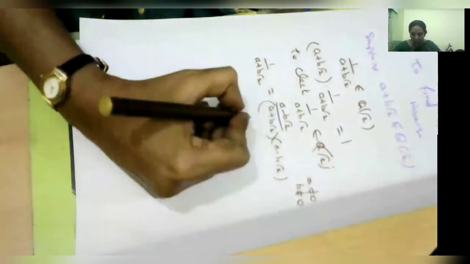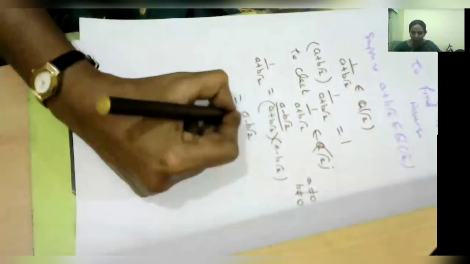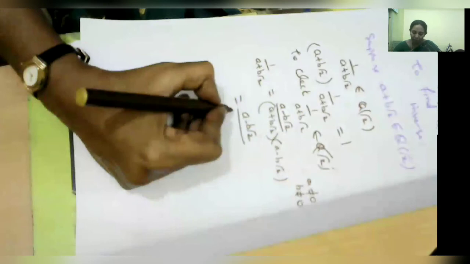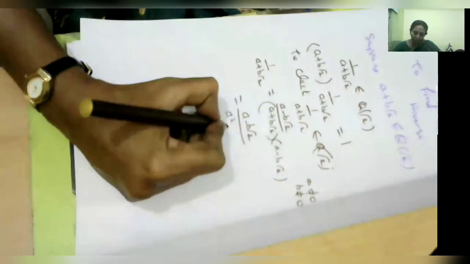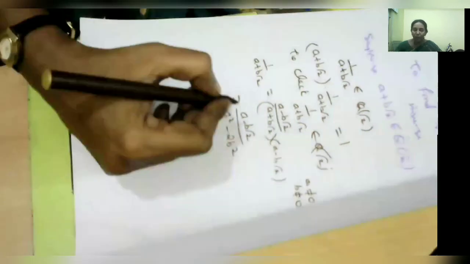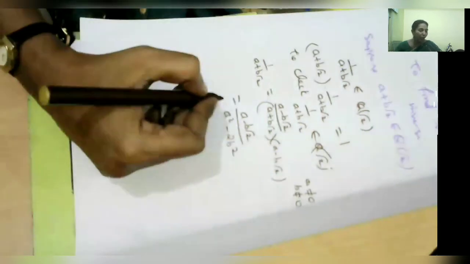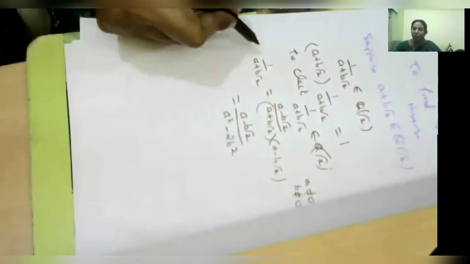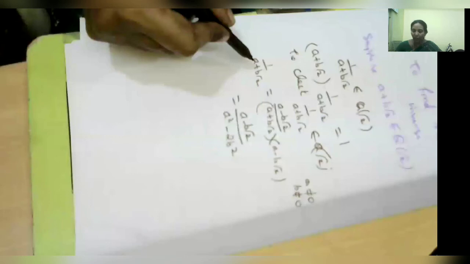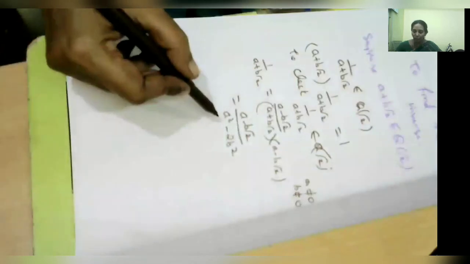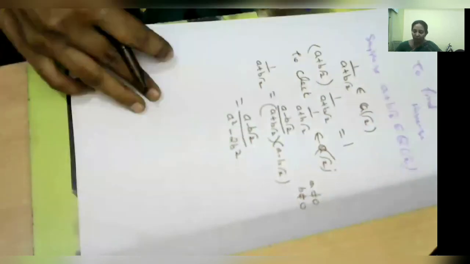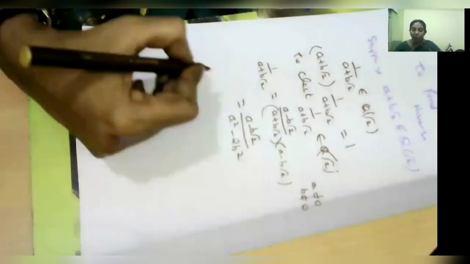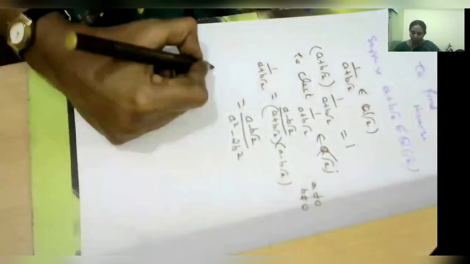After multiplication we get a minus b root 2 divided by a square minus 2b square. This element 1 by a plus b root 2 exists only if a square minus 2b square is not equal to 0, since the denominator must not be 0. So now we prove that a square minus 2b square is not equal to 0.